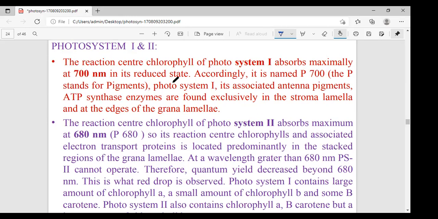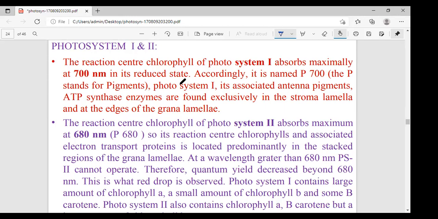In PS1, the LHC antenna has 100 chlorophyll A and B molecules present. How many chlorophyll A, B? 100 chlorophyll A and B. In PS2, the LHC has 250 chlorophyll A and B molecules present. Another most important character: in PS1, the ratio of chlorophyll A to B is always 4:1.